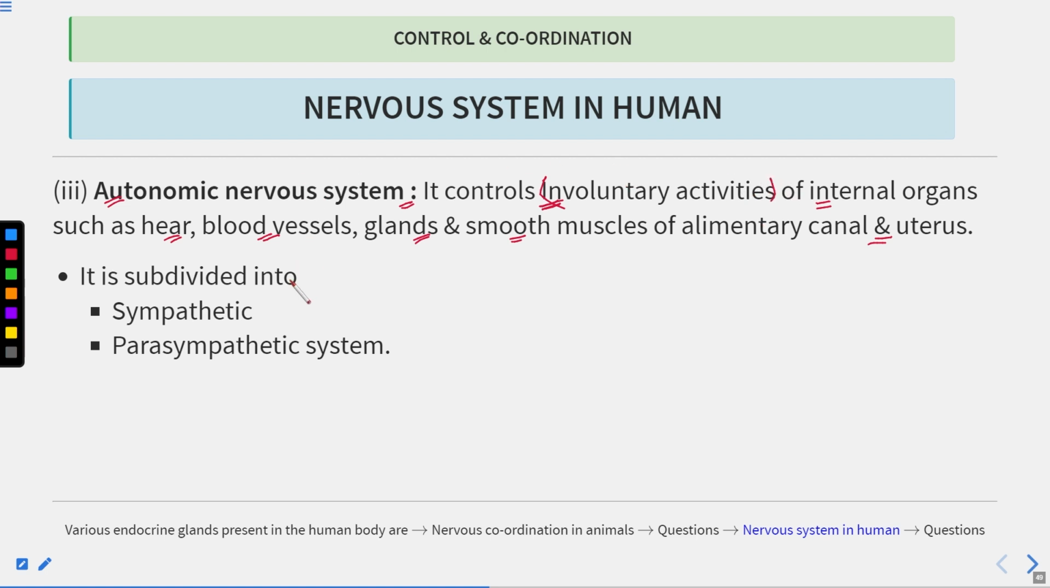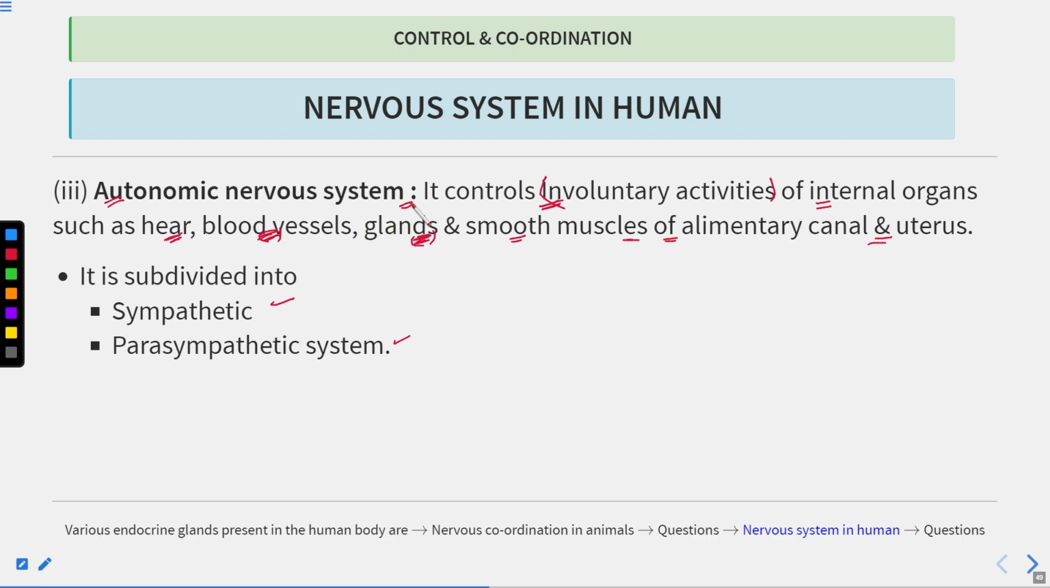The autonomous nervous system is further divided into the sympathetic and the parasympathetic nervous system. These are all involuntary activities: the heartbeat, the blood vessels, the release of hormones or any kind of secretion by the glands, and the contraction or relaxation of the smooth muscles present in the alimentary canal. All of these are controlled by the autonomous nervous system.